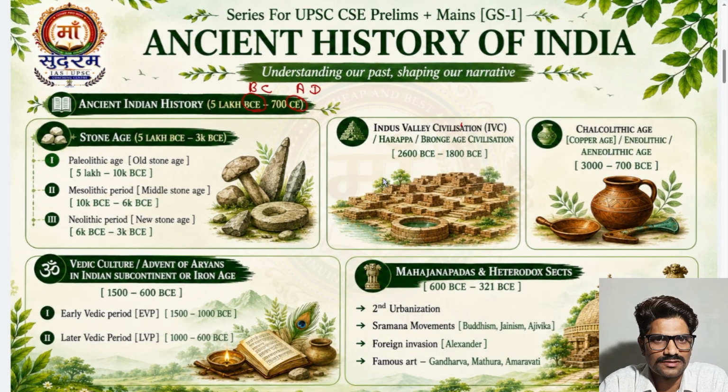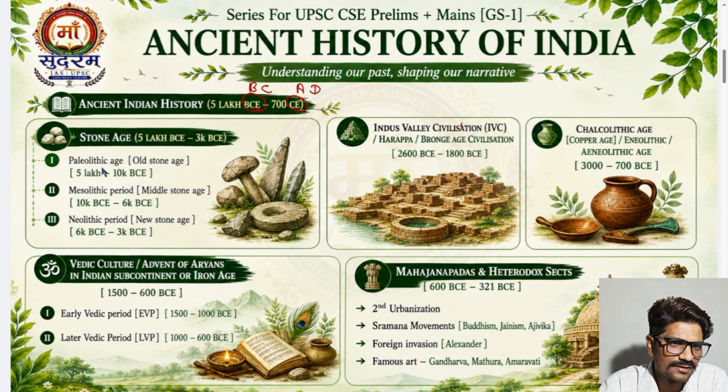Next, Indus Valley civilization. This is also called the Harappa civilization or Bronze Age civilization. Its time period is 2600 BCE to 1800 BCE. And now you can see here, the Paleolithic age time period is 5 lakh to 10k, 10k meaning 10,000 BC. Mesolithic time period is 10k to 6k BC, and Neolithic time period is 6k BC to 3k BC. So you remember all these things.